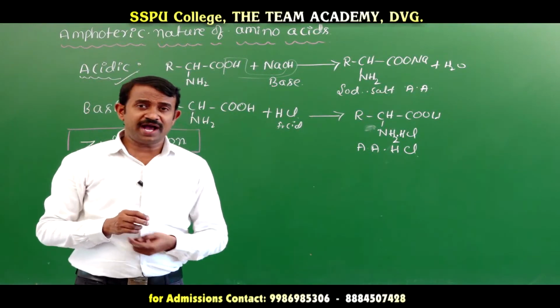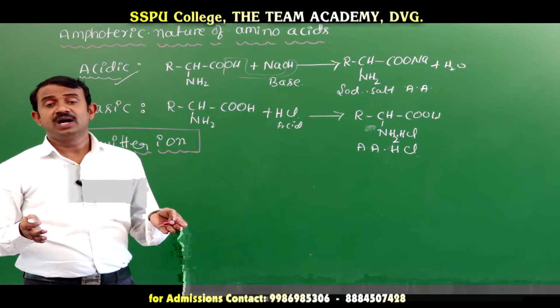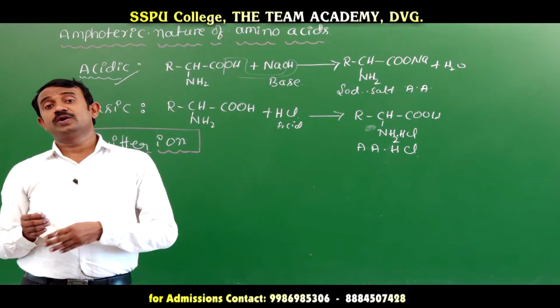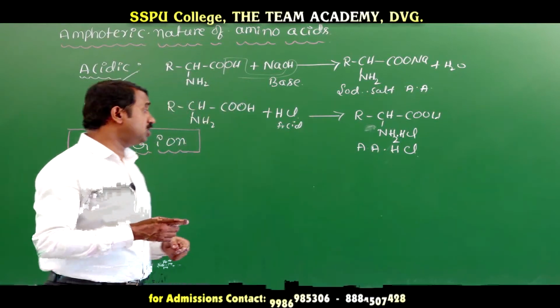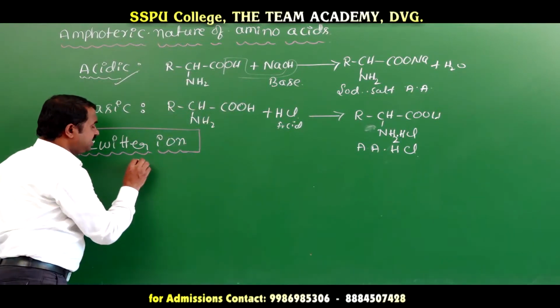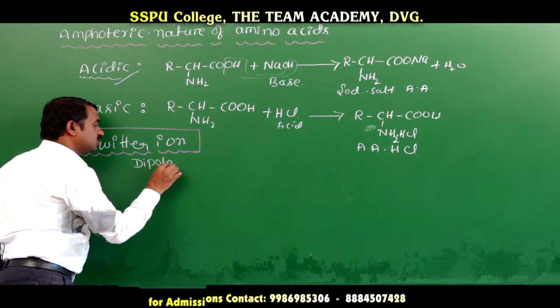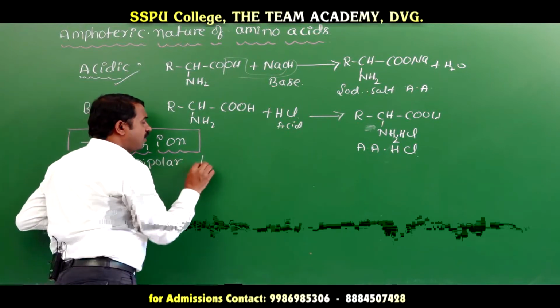The protons are transferred from the carboxylic acid to the amine functional group in an aqueous solution; this is called deuterion, meaning dipolar compound.